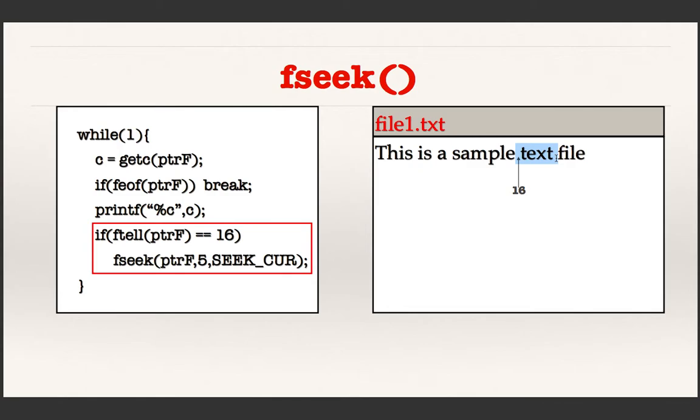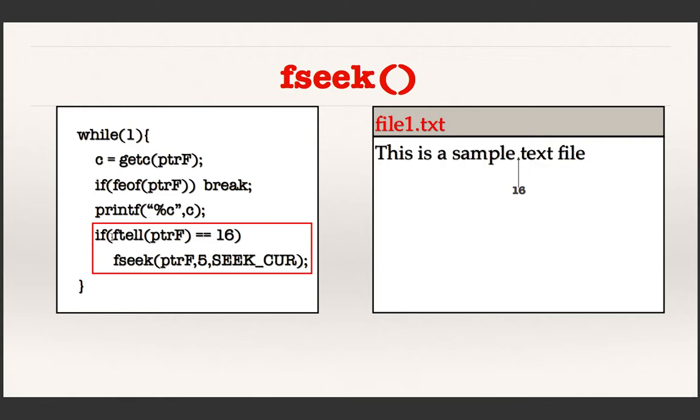Okay. So what should I do is, I can use fseek. I can say that from 16, just skip 5 positions. That is what I can say. 1, 2, 3, 4, 5. From 16, skip 5 positions. That is what I can do with an fseek. From 16, this 16 is represented by a system-defined constant, SEEK_CUR. SEEK_CUR represents the current index position.